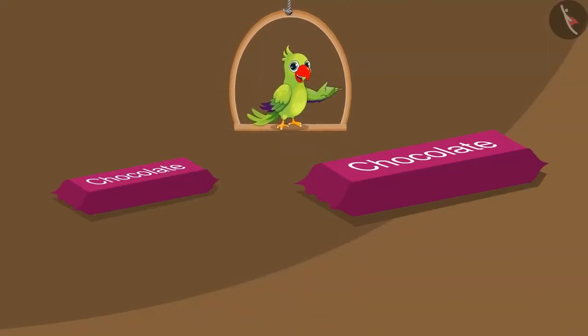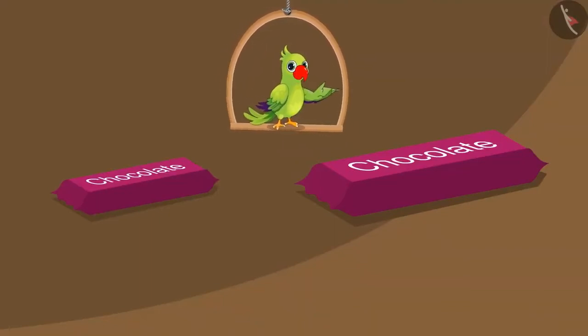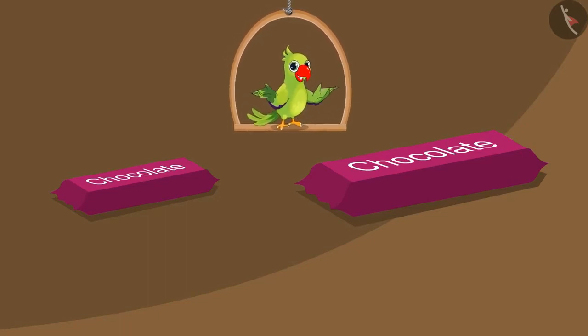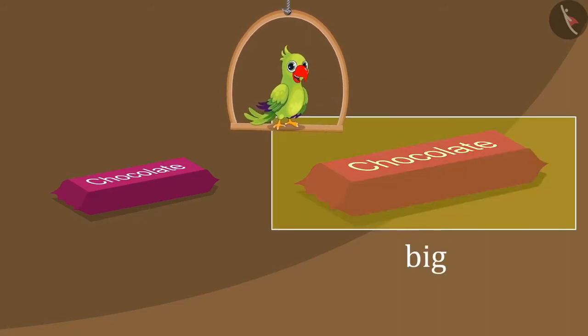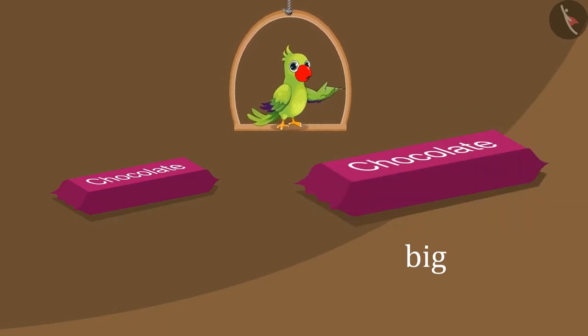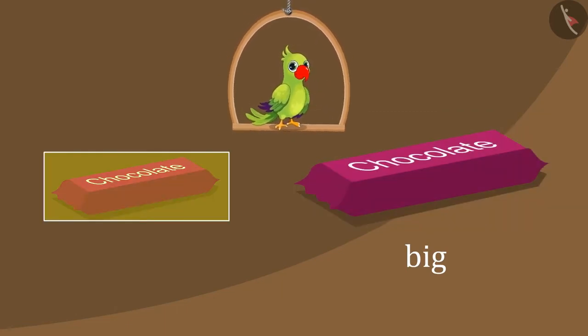Children, here are the 2 chocolates that their uncle got for them. So kids, by looking at them, can you tell which of these does Pinky want? Yes, out of these 2, this chocolate is bigger. So she wants to have this chocolate. And this chocolate is smaller than the other chocolate.